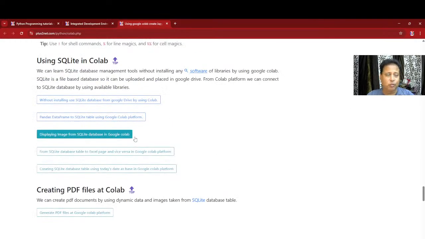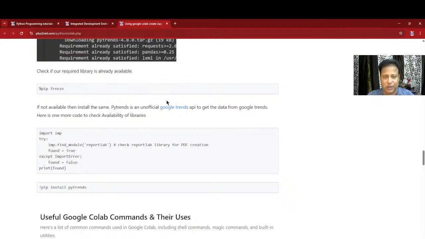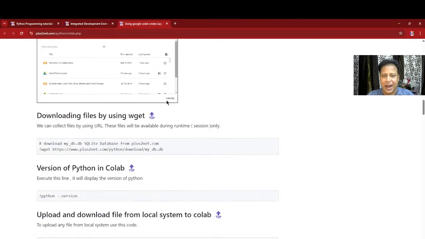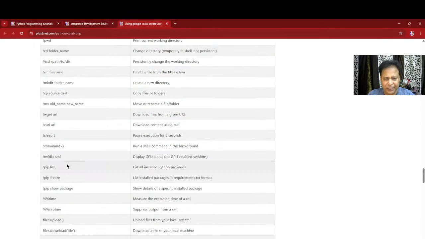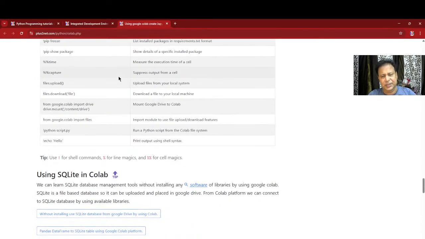Tomorrow or the day after I will be uploading a fresh one with a lot of content. Meanwhile, today I have added one table here: useful Google Colab commands. These are all outside Python. Actually, these commands are different. These are not Python as a language that we will learn, but commands for when you want to run something as you would at a command prompt. How do you do that on a cloud platform? That is why this table is here. Just read through this list once, and it will give you an idea.